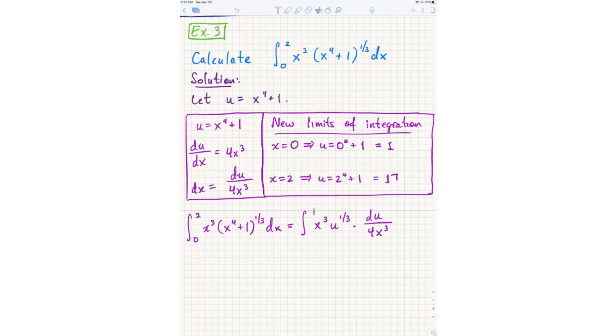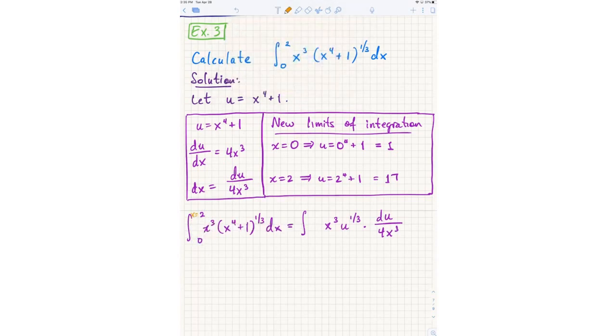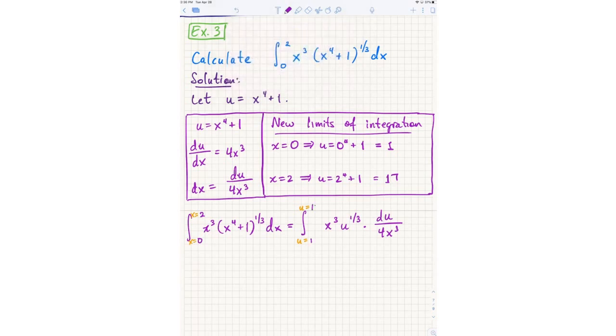Now, at the same time, I am also writing my new numbers. And I'm going to remind you that this really is saying x equals 0, x equals 2. This is going to be u equals something, or this is u equals 1 and u equals 17. It actually is important right now that I do the u equals because my integral still has mixed variables.